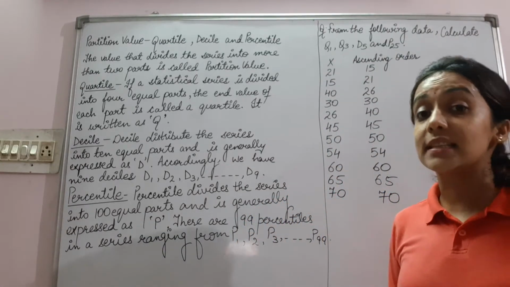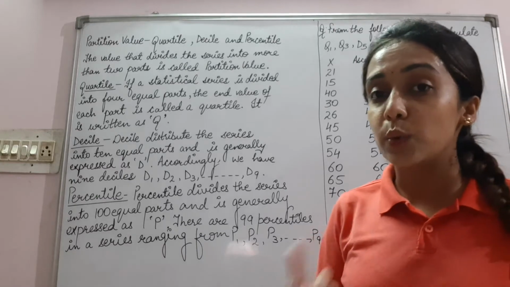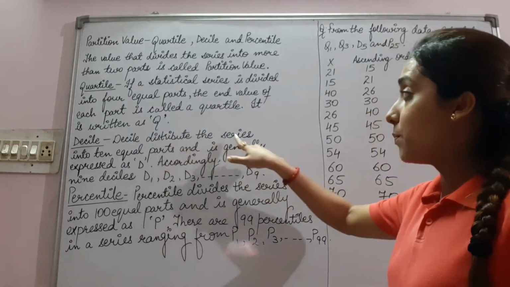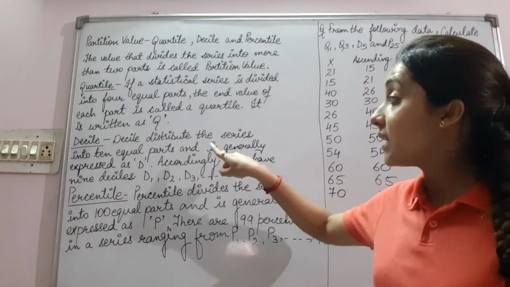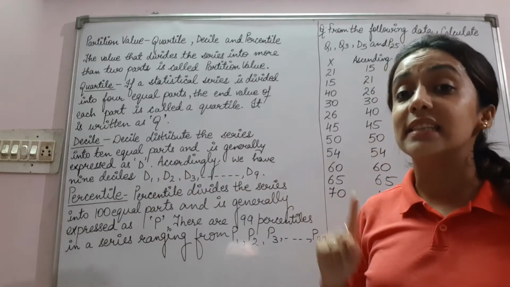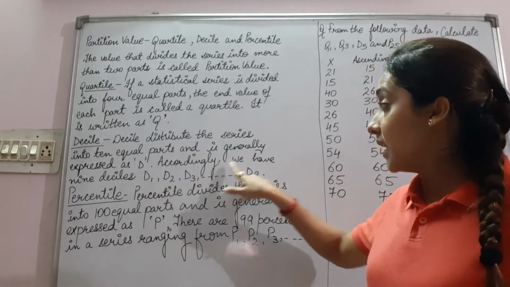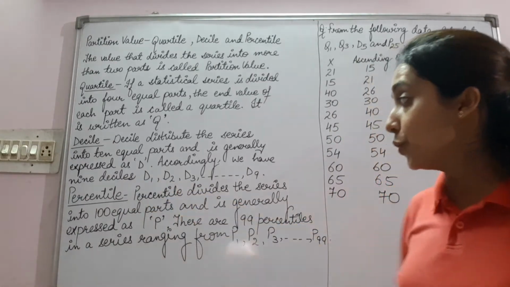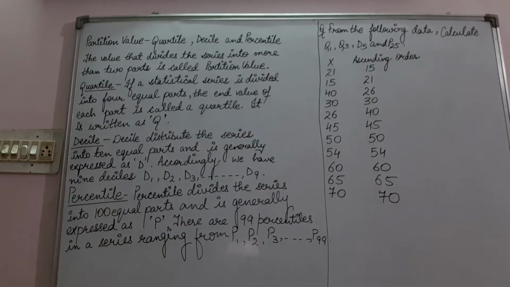Second is decile. The word decile is related to 10. Decile distributes the series into 10 equal parts and is generally expressed as D. Accordingly, we have 9 deciles, D1, D2, D3 till D9. This is known as your decile.